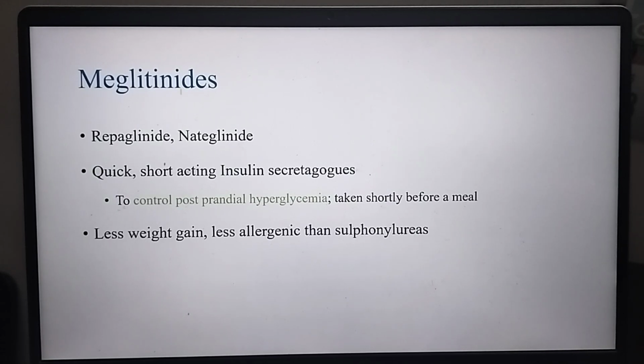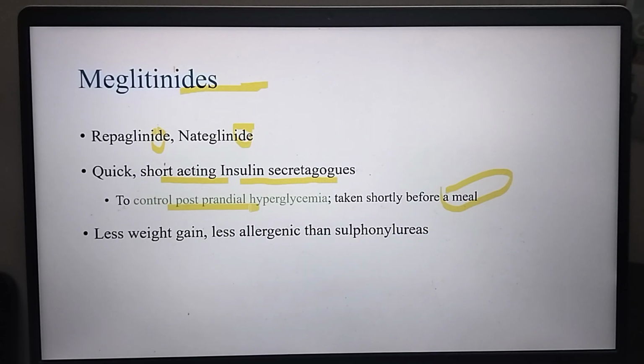Now the next class of drug is maglitinides. Maglitinides also end in ide, showing the peptide group: repaglinide and nateglinide. Quick and short acting insulin secretagogues. They secrete the insulin, to control postprandial hyperglycemia, taken shortly before a meal. Before food, we will take repaglinide and nateglinide, because they are short acting. For a short interval they secrete the insulin, and they control postprandial.